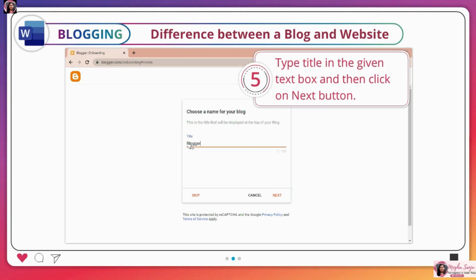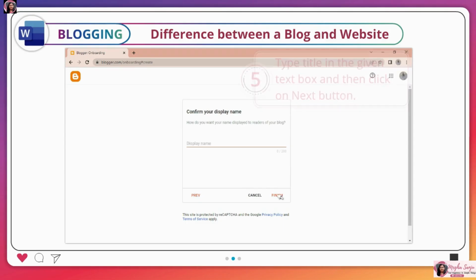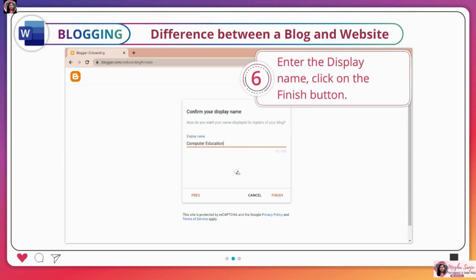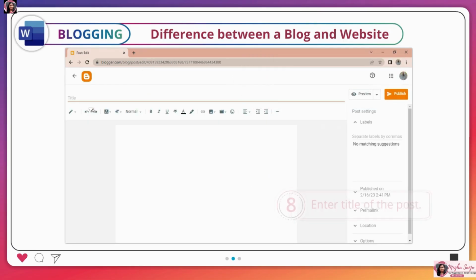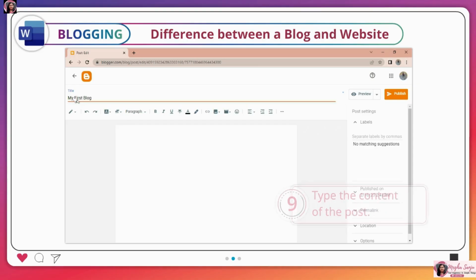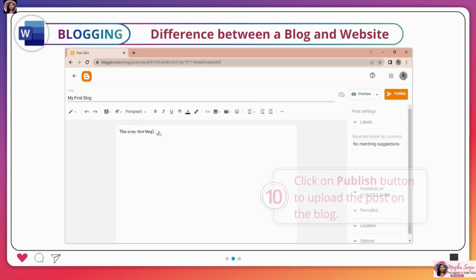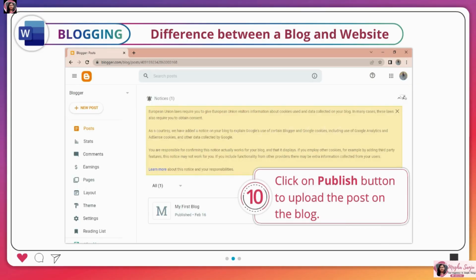5. Type title in the given text box and then click on Next button. 6. Enter the display name. Click on the Finish button. 7. Click on New Post button to start a new post. 8. Enter title of the post. 9. Type the content of the post. 10. Click on Publish button to upload the post on the blog.